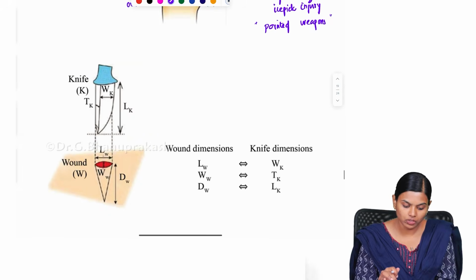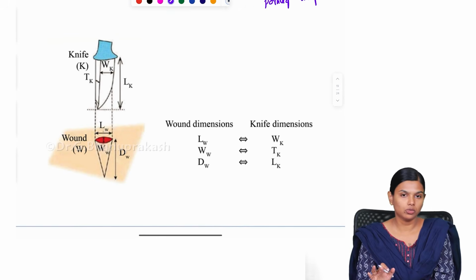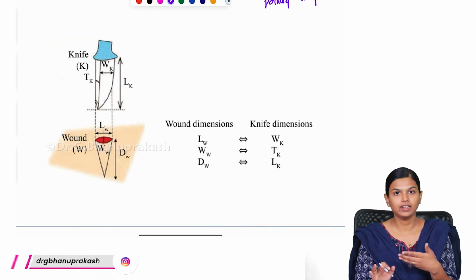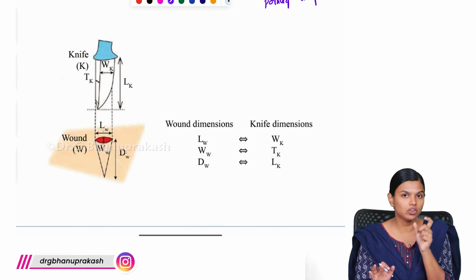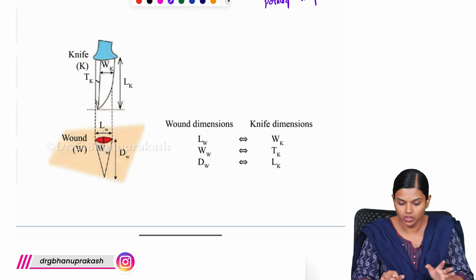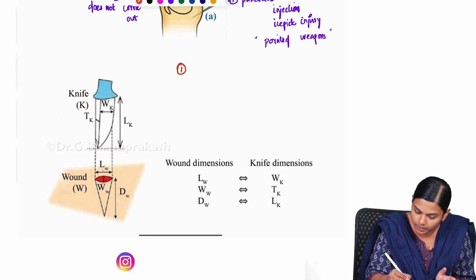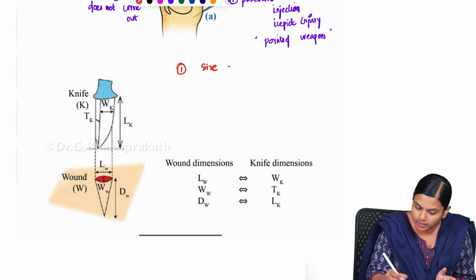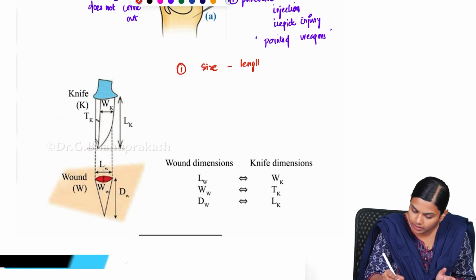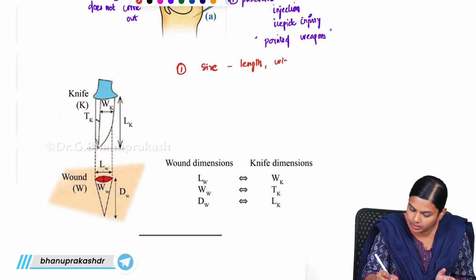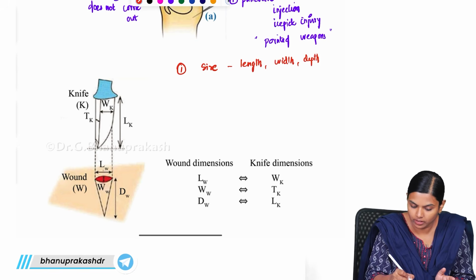And in case of a stab wound, while writing the features, there are certain things that we have to definitely mention. So what are those things? You have to mention the size, that is the length, width, and depth, everything has to be mentioned.